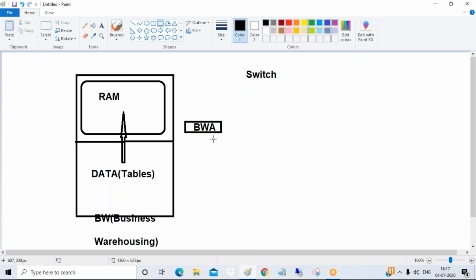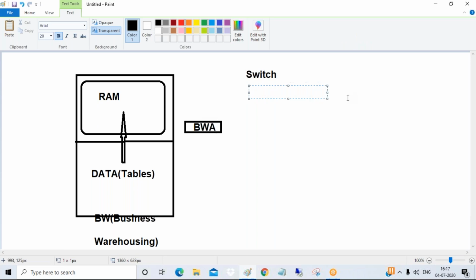You can display pie charts, the last 10 years sales report, 20-year sales analysis, EMEA region sales, APAC region sales. But, guys, there is a drawback in this BW system also. What is the drawback? Suppose there is a power outage. Tell me what will happen if there is a sudden power outage. Anybody?